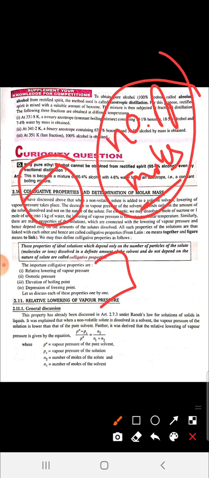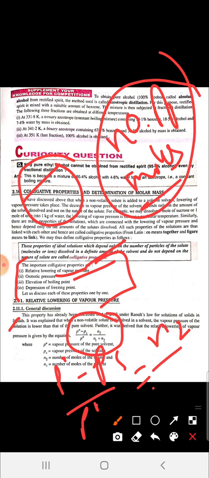There are four types of colligative property: relative lowering of vapor pressure, osmotic pressure, elevation in boiling point, and depression in freezing point. We will study these four one by one in the next 3 or 4 lectures. Today we will study only one, that is relative lowering of vapor pressure.